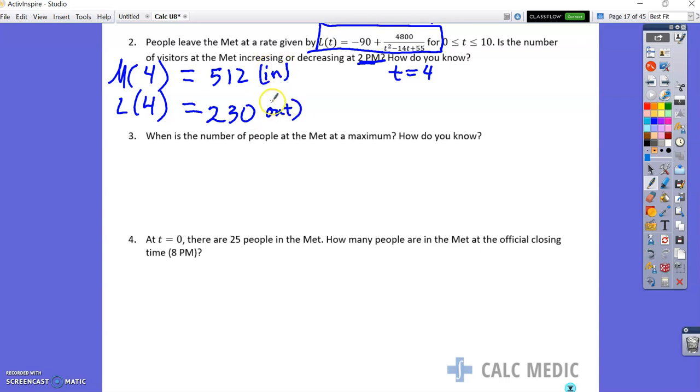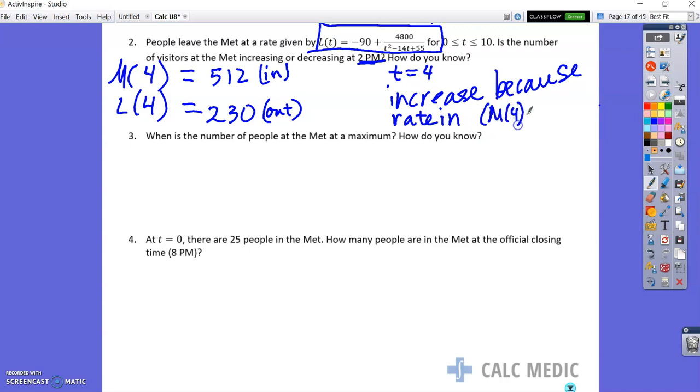And so it is increasing, because more people are coming in than leaving, because the rate in, m of 4, is greater than the rate out.